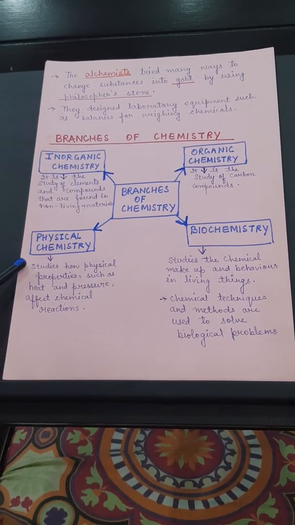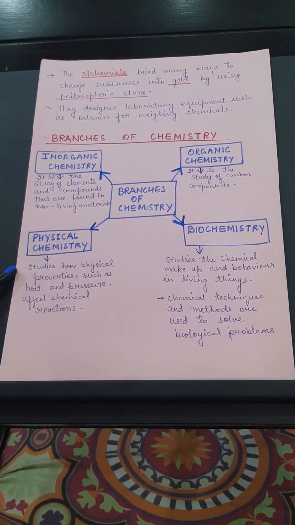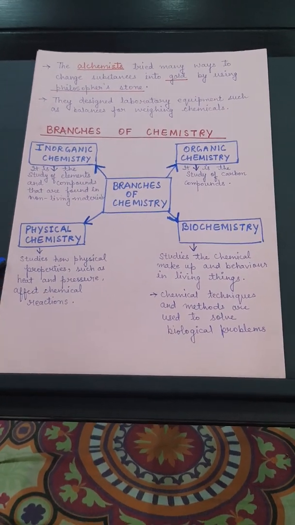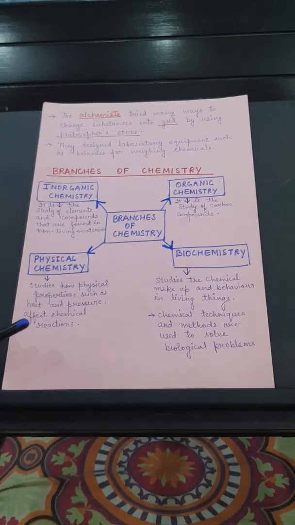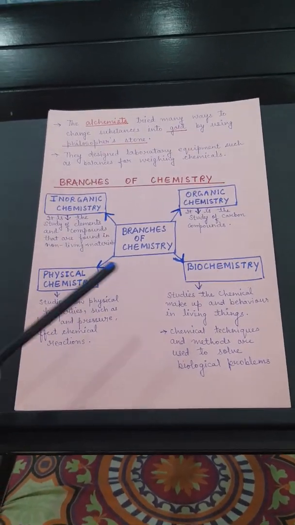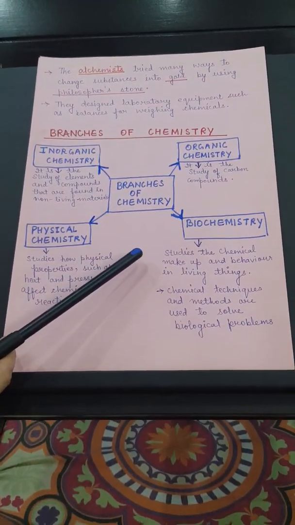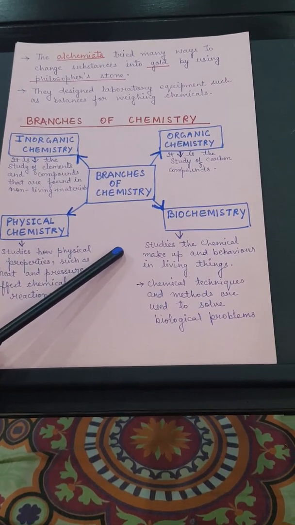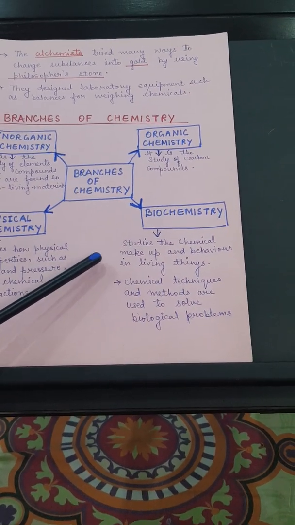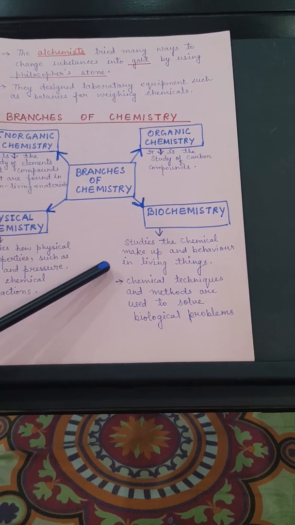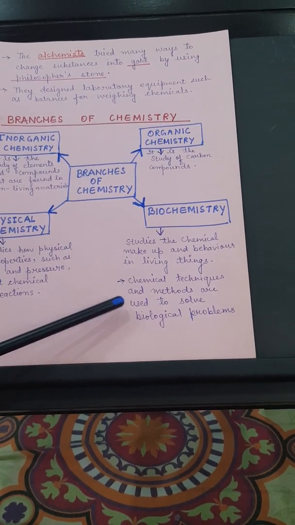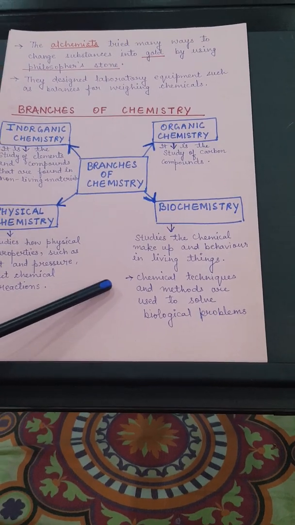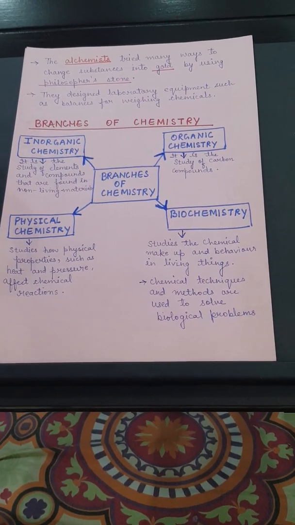Now, physical chemistry deals how physical properties such as heat, pressure affect chemical reactions. What is biochemistry? Biochemistry studies the chemical makeup and behavior in living things. In biochemistry, what happens? Chemical techniques and methods are used to solve the biological problems.